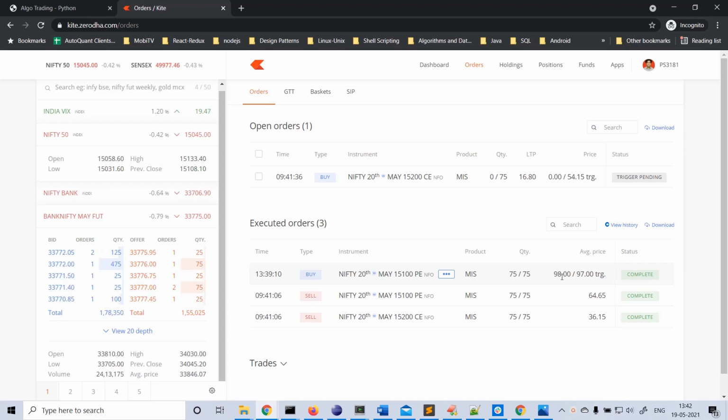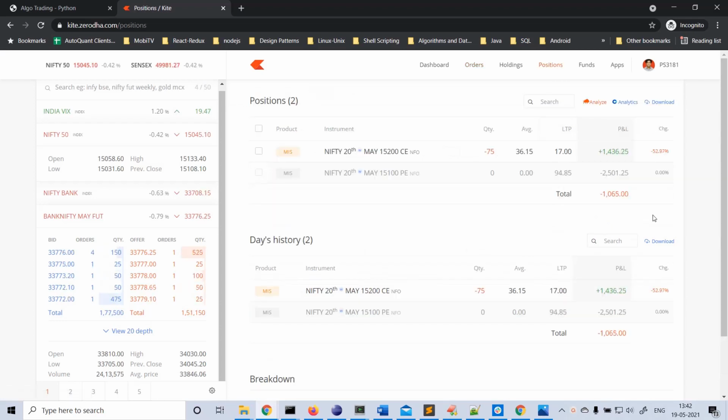It's more than 1%, and our CE trade is still running. So far the net is in loss. Of course, the net may end in loss also, because we don't know how far it can go. The CE option symbol is already at 17 rupees. We'll come again after some time.